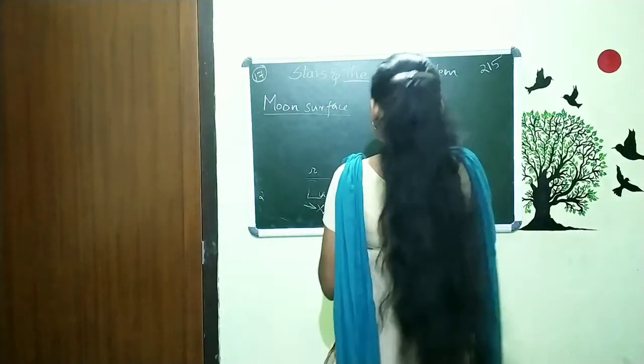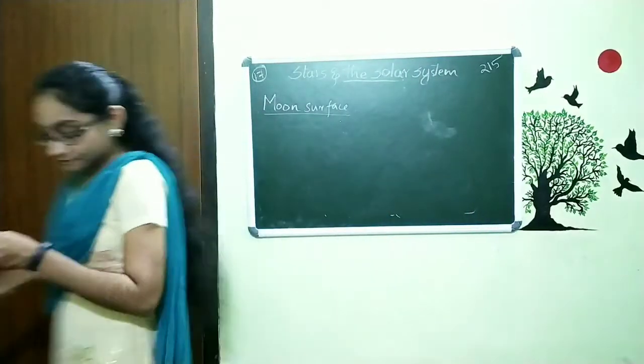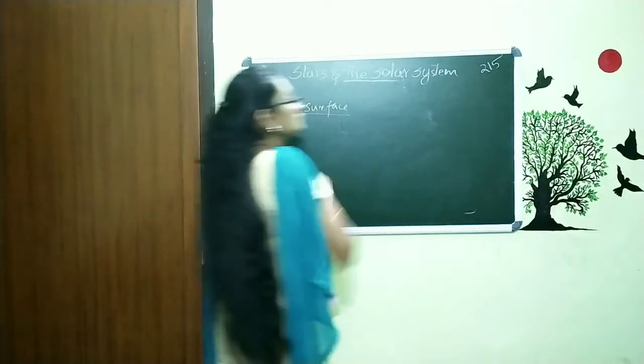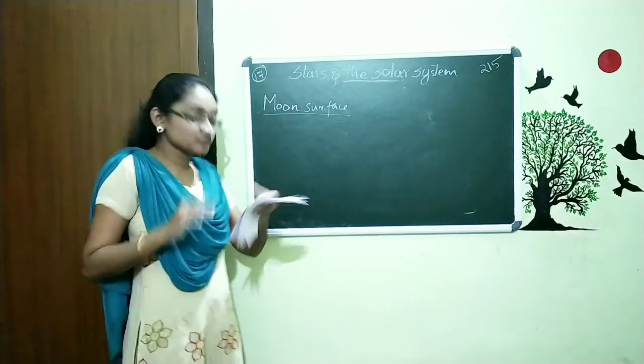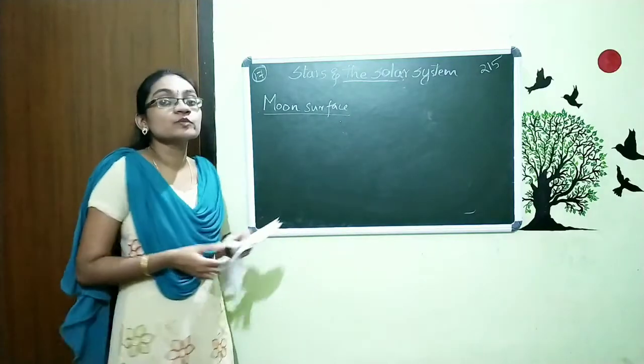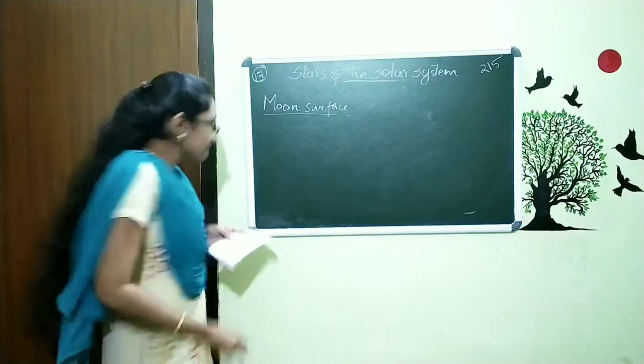Now the next thing is this. Who is the first person to go to the moon? Who landed on the moon? The first person is this.